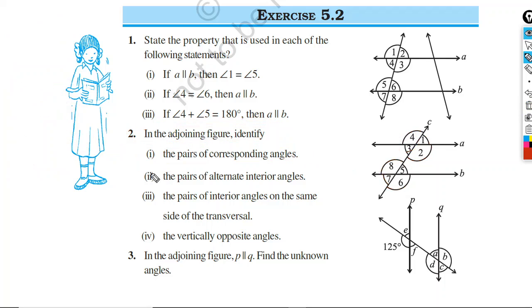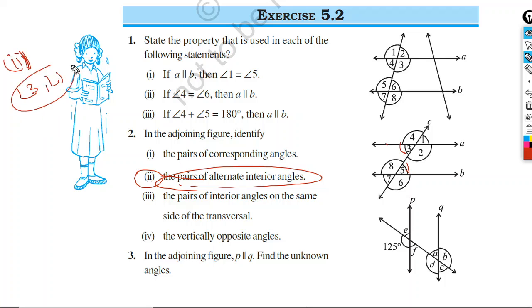Now next part, (ii), pair of alternate interior angles. Angle 3 and angle 5. Then angle 2 and angle 8.